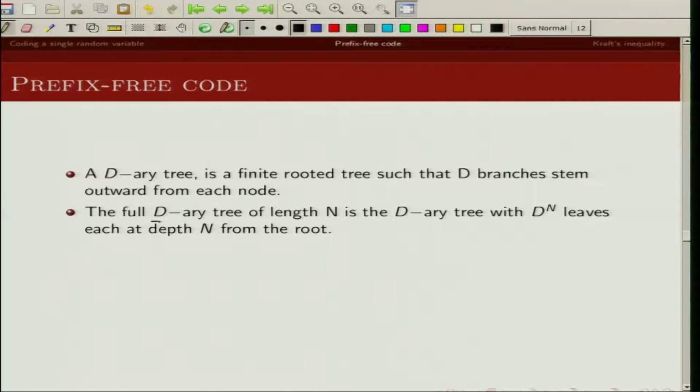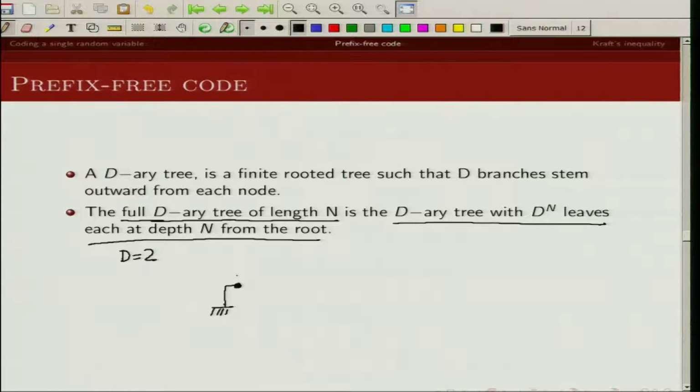We say a D-ary tree is full of length n if it is a D-ary tree with D raised to the power n leaves at depth n from the root. So let us define first what we mean by depth and what we mean by leaves. You have a tree, this is the root, and it's a D-ary tree, so there are D branches stemming from each node. Let us consider the example of D equal to 2, a binary tree.